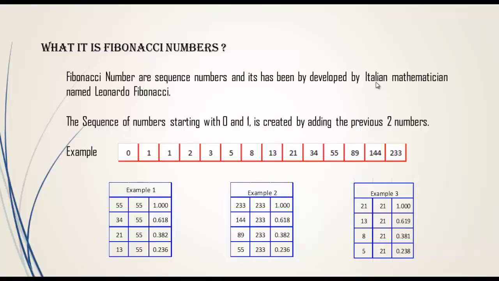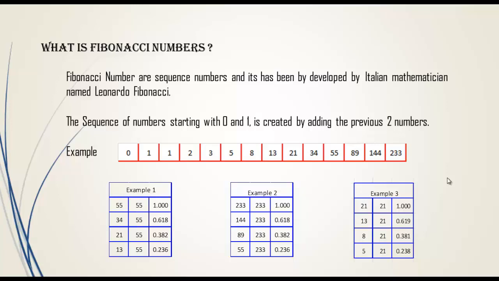Okay, what are Fibonacci numbers? Fibonacci numbers are nothing but a sequence of numbers developed by an Italian mathematician named Leonardo Fibonacci. Fibonacci numbers are not only a structure of calculation, because these Fibonacci numbers are everywhere in nature, because all of nature follows these Fibonacci numbers.